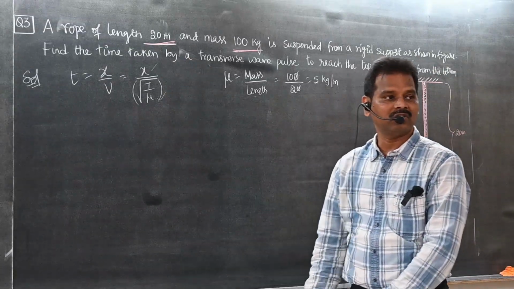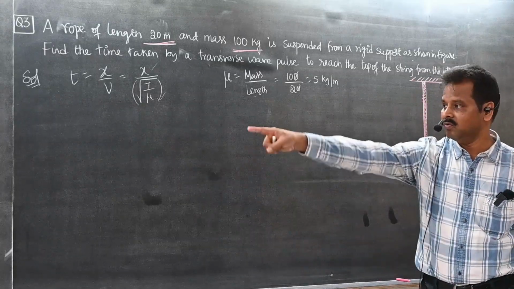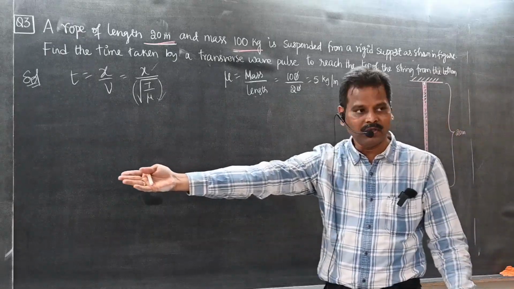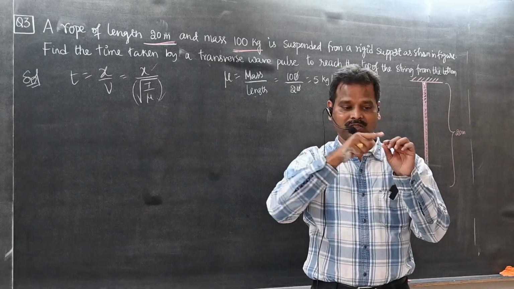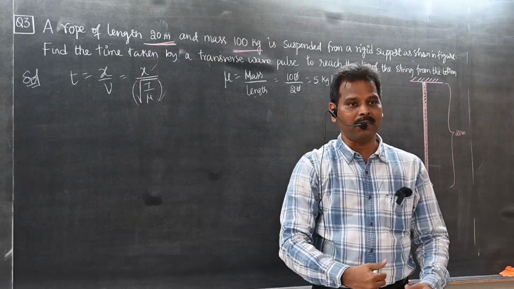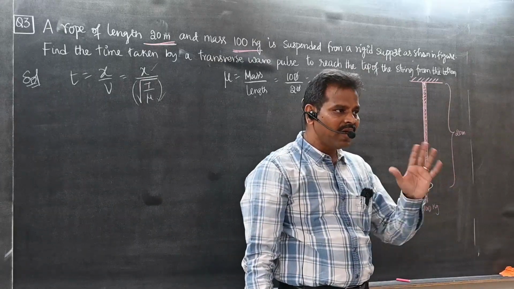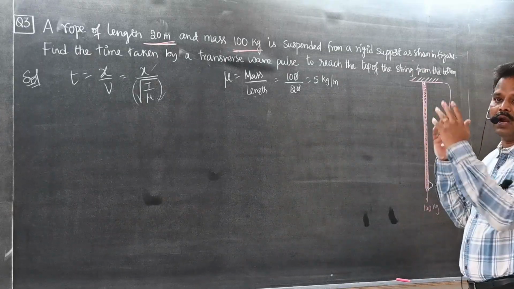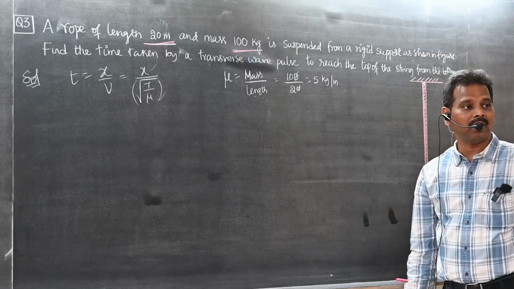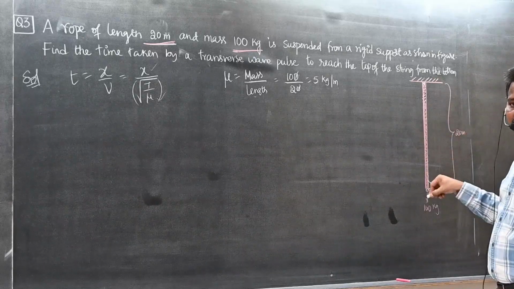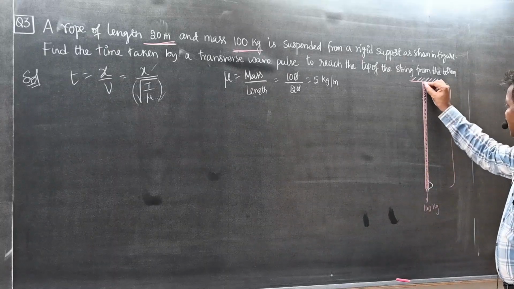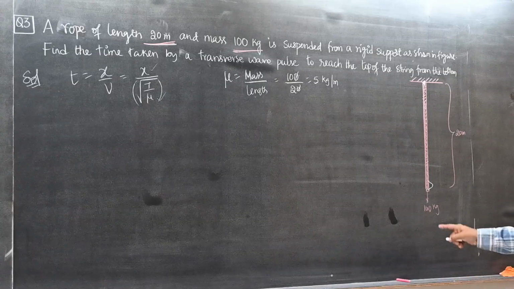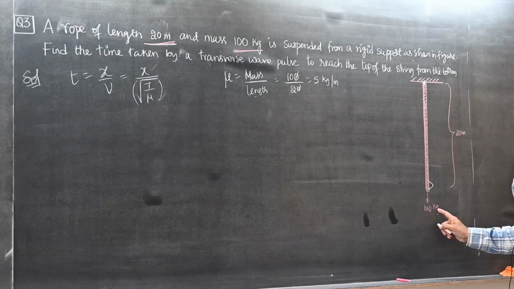I want tension. How to produce tension? By suspending some load there, correct? In the previous problem, in a sonometer experiment, for the string, we were suspending some load by connecting a pan. But here, we are not connecting any external load. The load of the rope itself creates the tension. The weight of this one will create the tension. So here, at this top point, how much load is acting? 100 kg into 10, mg.